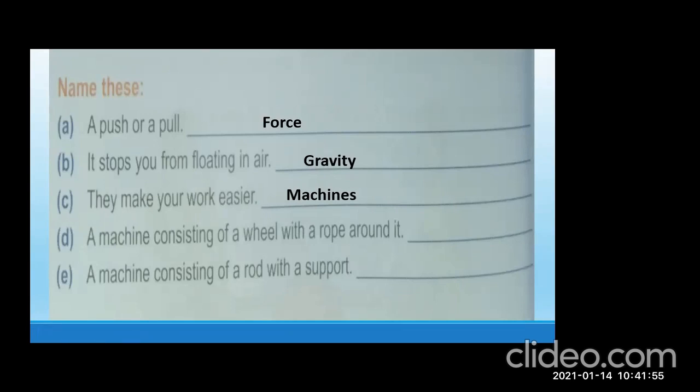They make your work easier. Machines. A machine consisting of a wheel with a rope around it. Anyone knows the answer? It is a kind of simple machine. I am going to ask Askari. Askari, can you tell me? Which machine do you use when you pull up a bucket of water from the well?